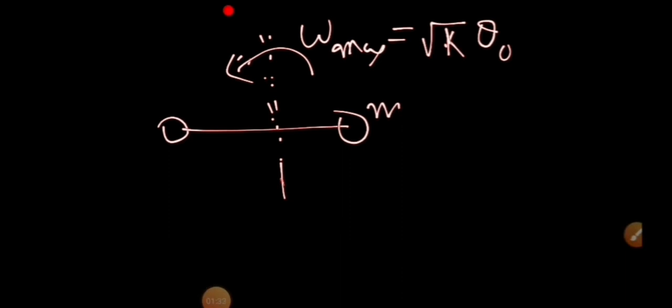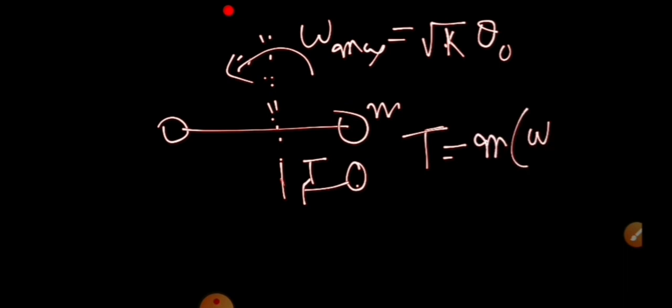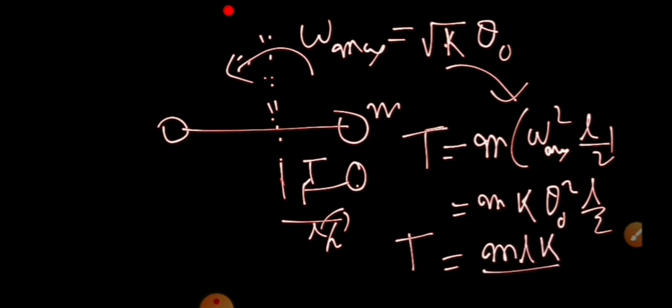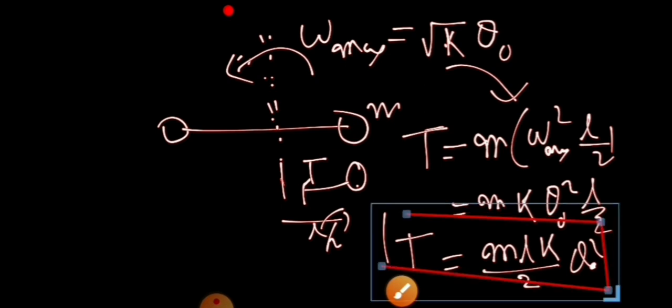So if we draw the free body diagram of any one wire, one tension will be there, and the tension is responsible for producing the necessary centripetal acceleration, which is omega max square times L by 2, so m omega square into L by 2. Substituting the value k theta naught square, the tension in the rod when it is passing through this equals m L k by 2 theta naught square. This should be the answer.